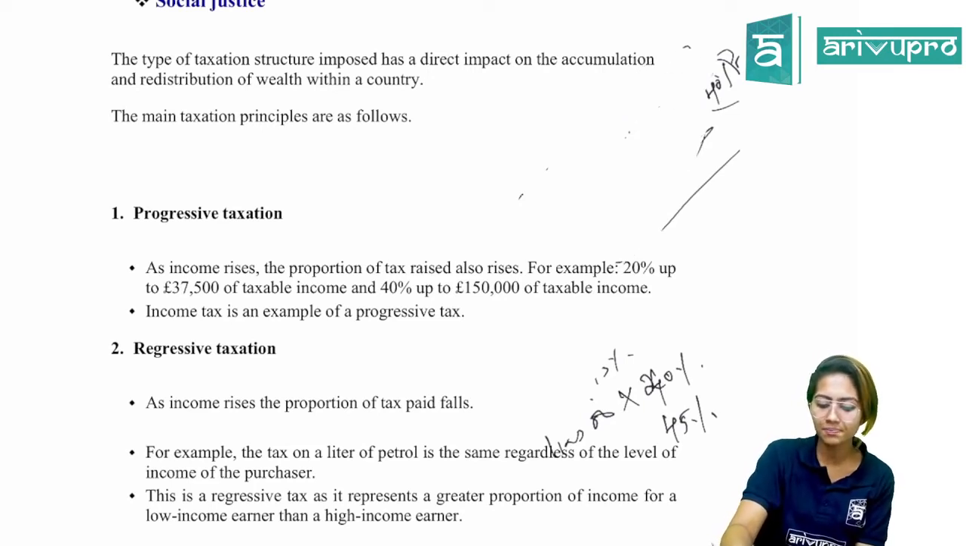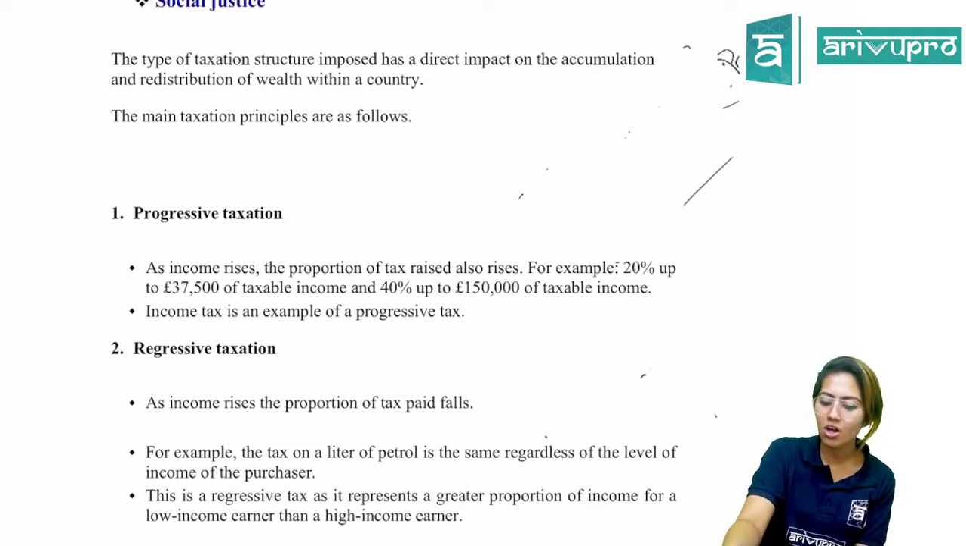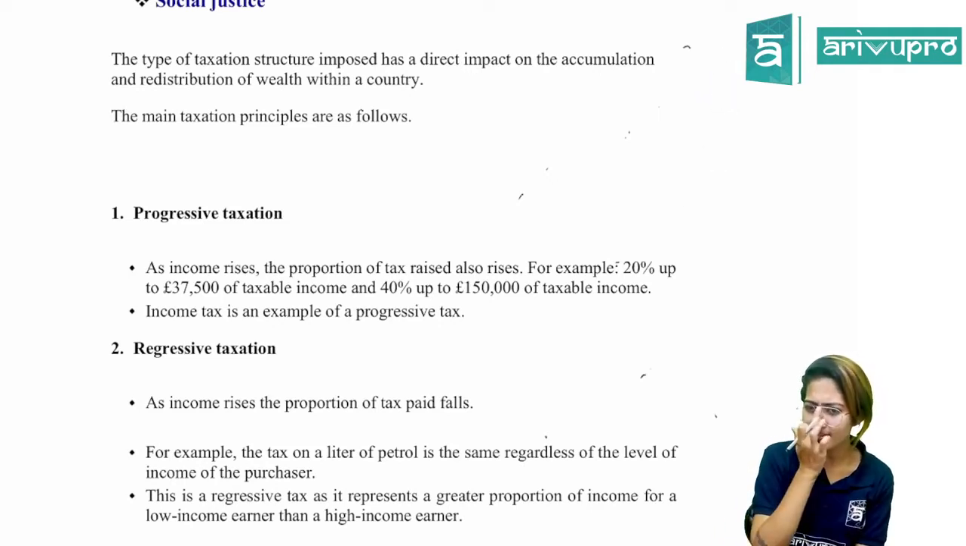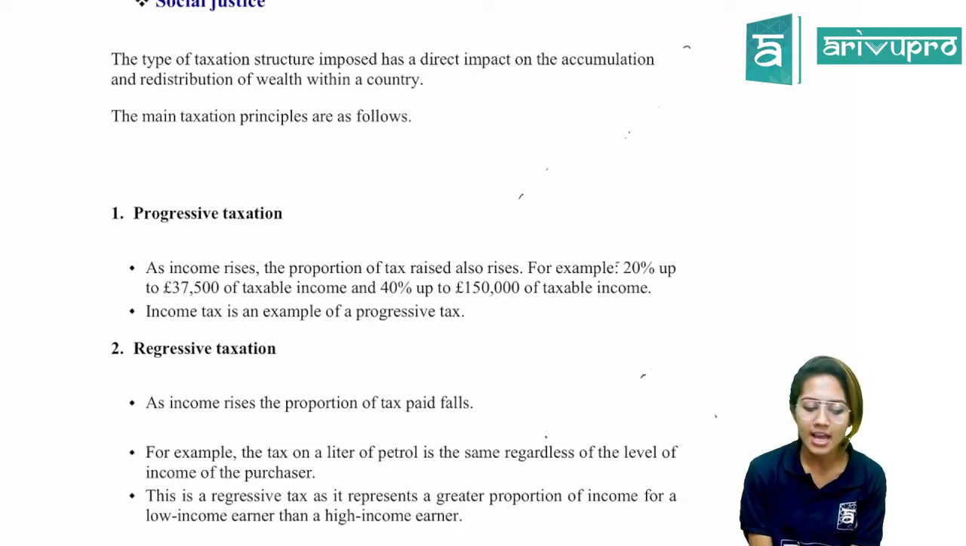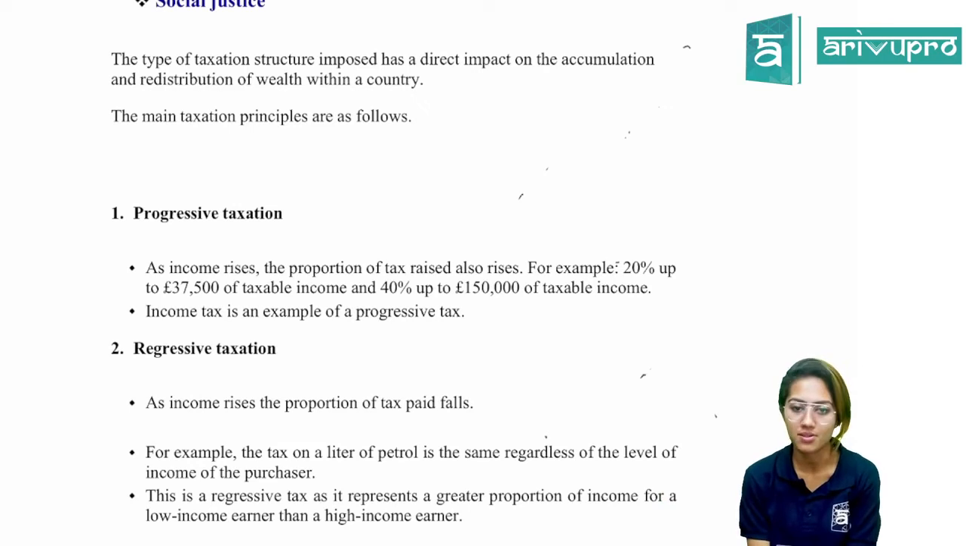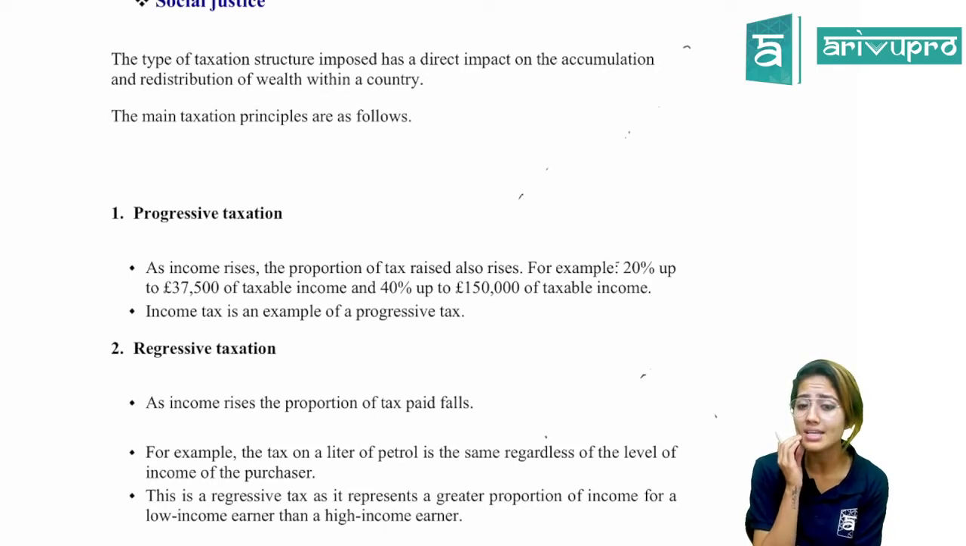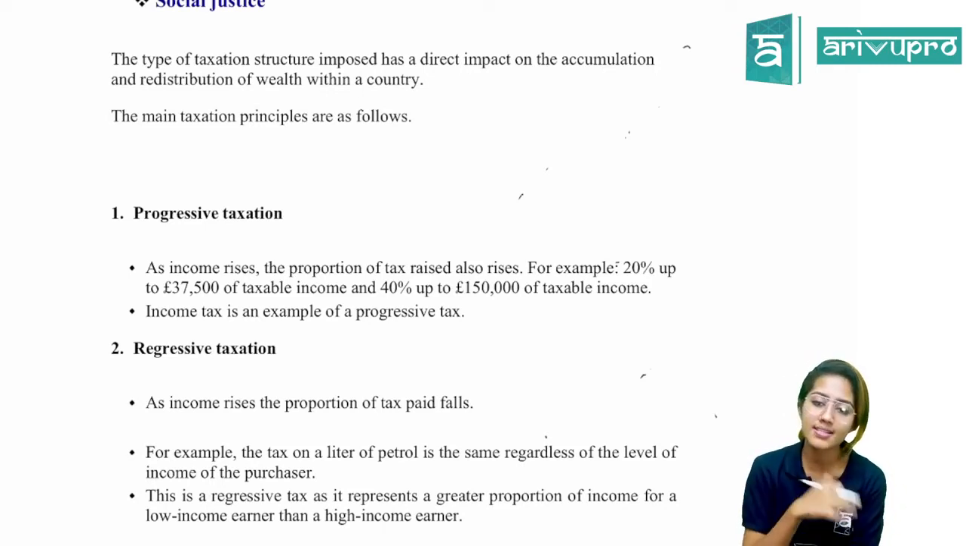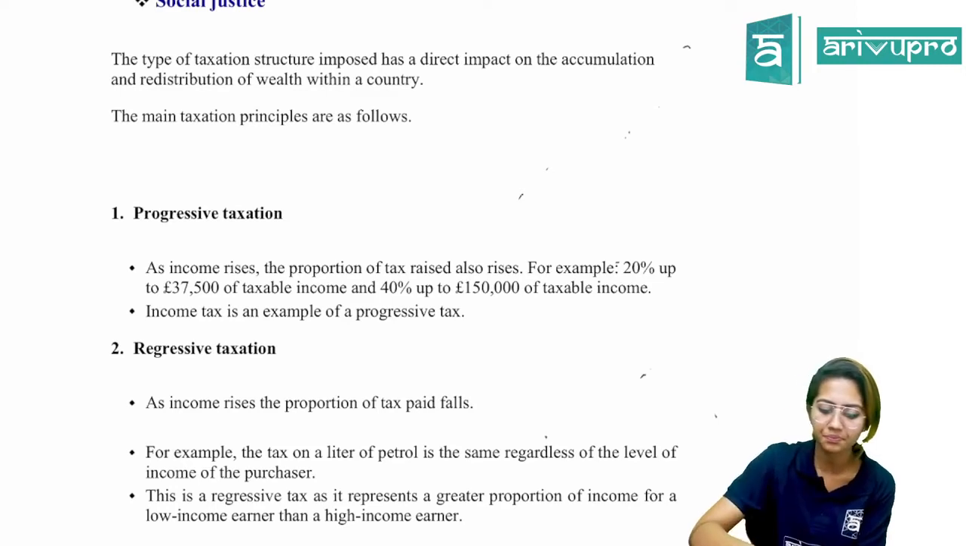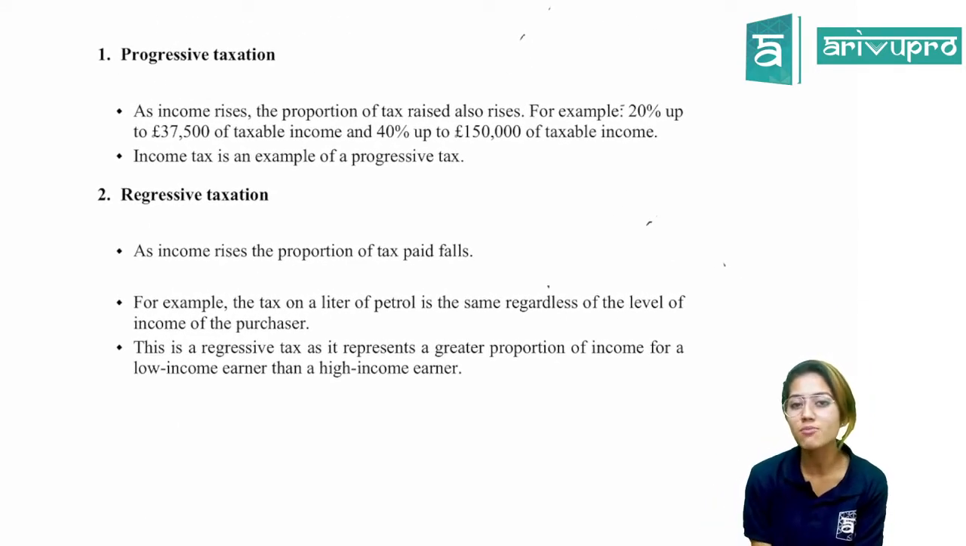Is that clear? Yes. So when it comes to income tax within UK, it is progressive taxation. As income rises, the proportion of tax raised also rises. For example, 20% up to 37,500 of taxable income and 40% up to 150,000. After that, it is 45%. Income tax is an example of a progressive tax. You'll be discussing a lot of different types of taxes, and all those taxes are examples of progressive taxation. This is especially relevant when it comes to individuals.